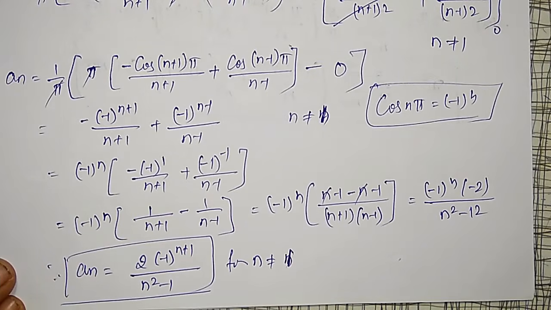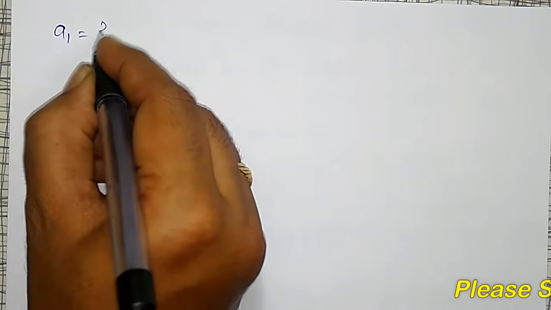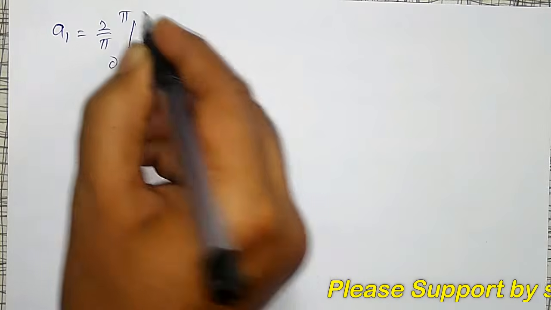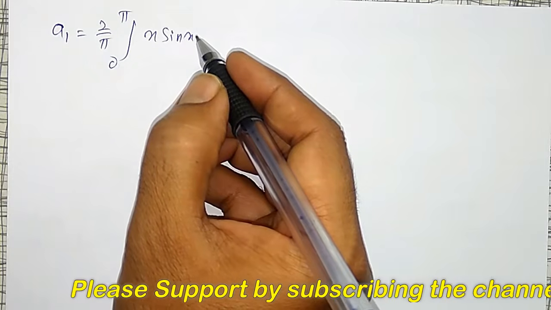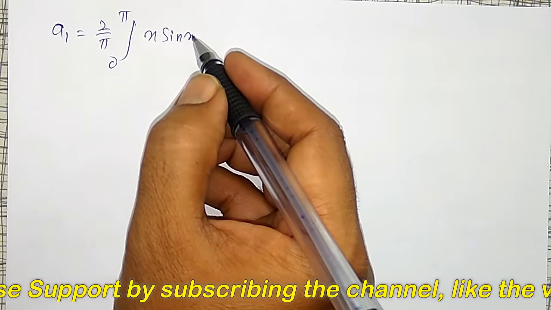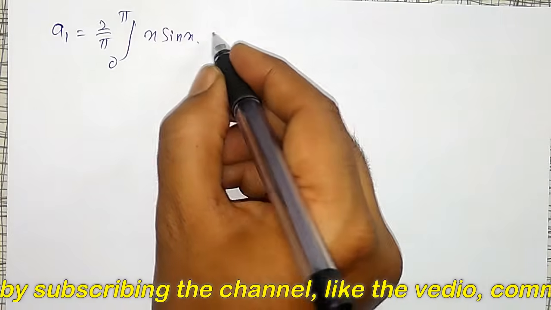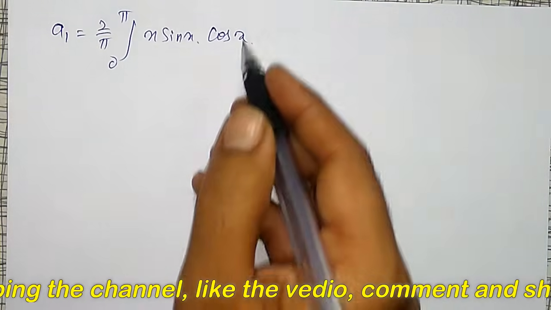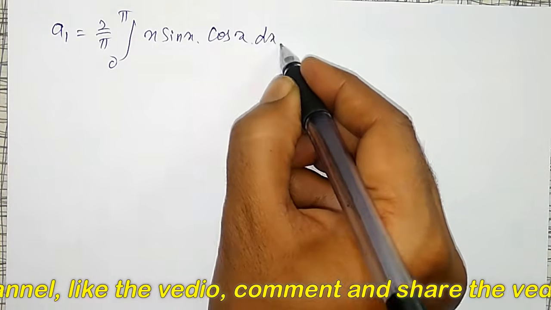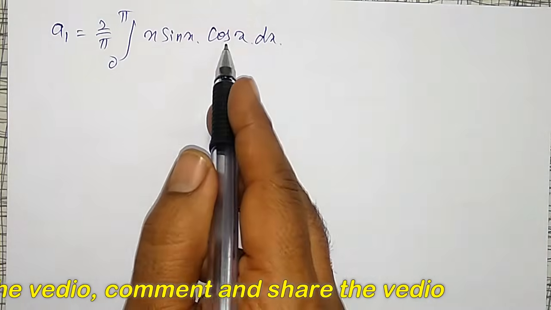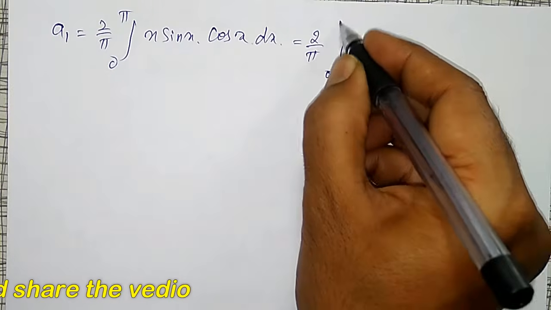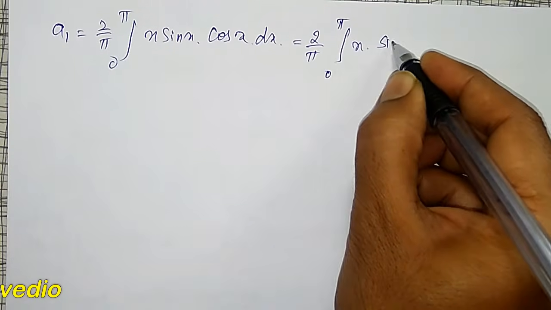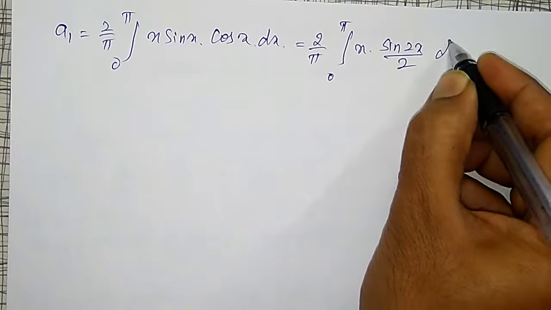Like this, a1 I have to find out now. Therefore a1 is given by 2 by pi integration from 0 to pi f of x sin x into cos n x, cos of x I will use, n is equal to 1, into dx. To integrate this one, sin x into cos x can be written as 2 by pi integration from 0 to pi x into sin 2x divided by 2 dx I can write.